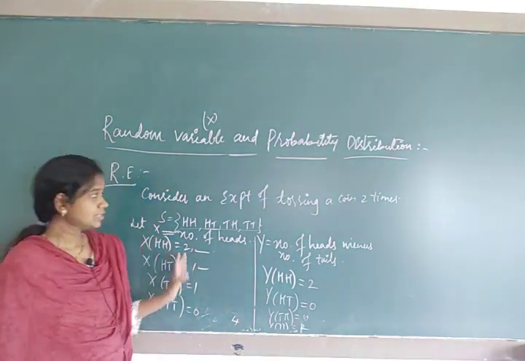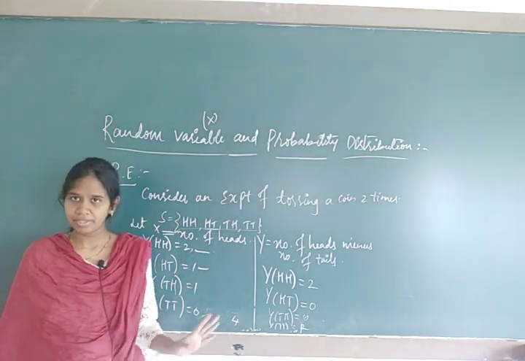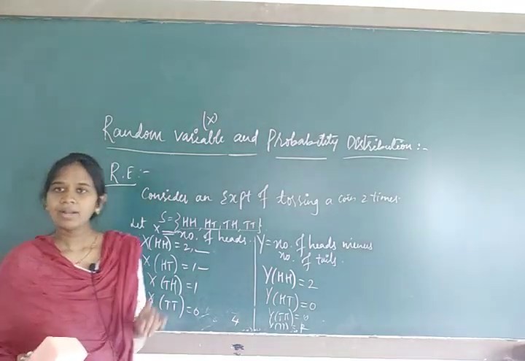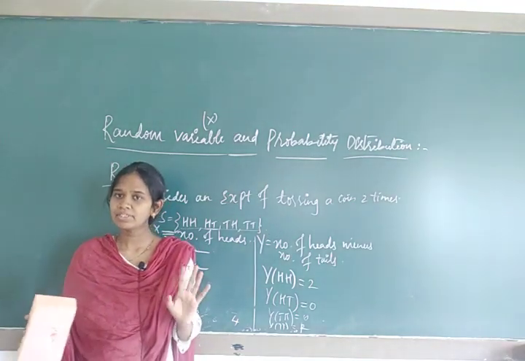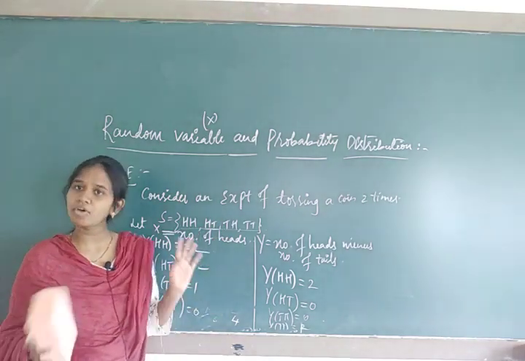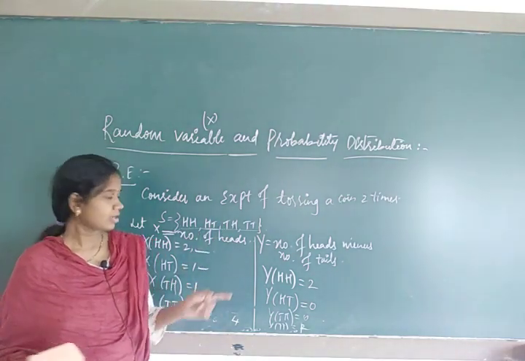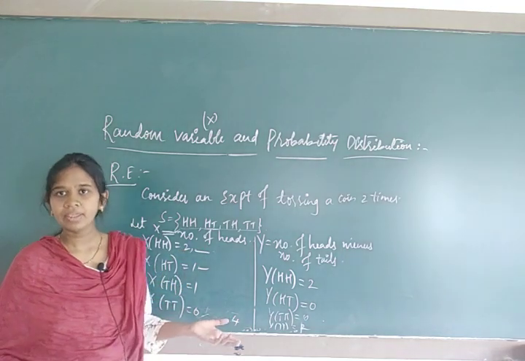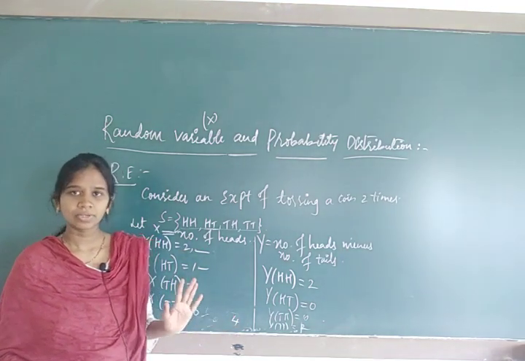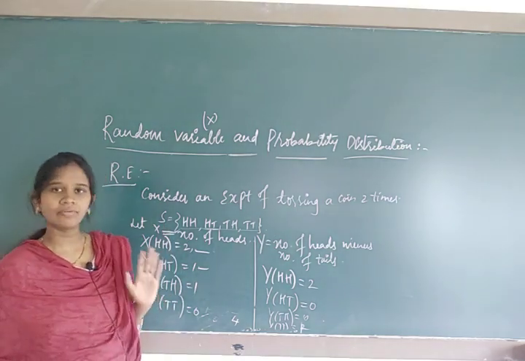Okay, so this is about the random variable. In short, what is a random variable? A random variable is nothing but something that always gives a real valued function, from the sample space elements. For every element you have to treat it. And in the question they are going to give the X value, number of heads, number of tails and all those things. Okay, so this is about the random variable.